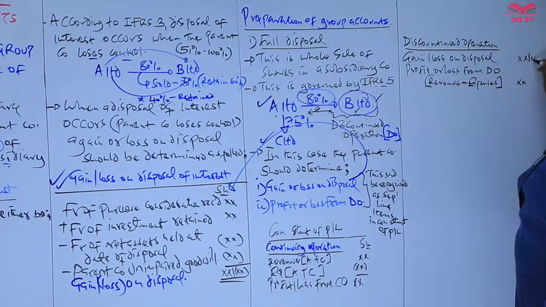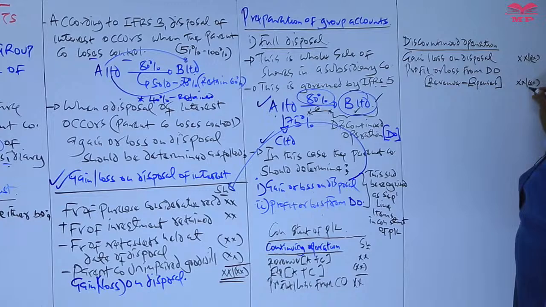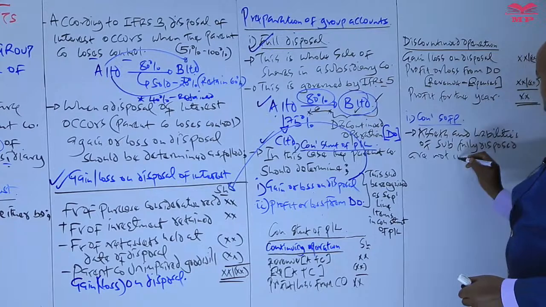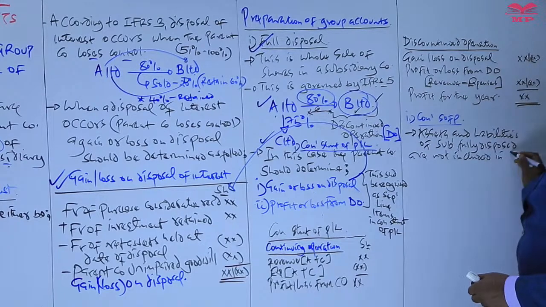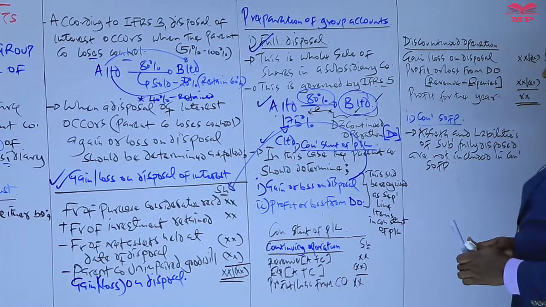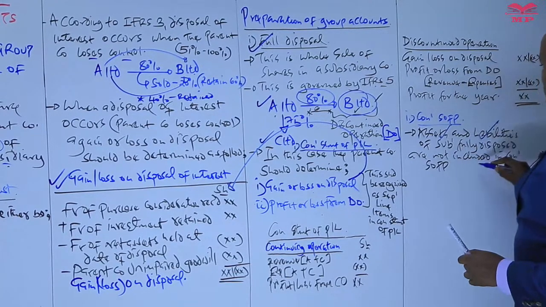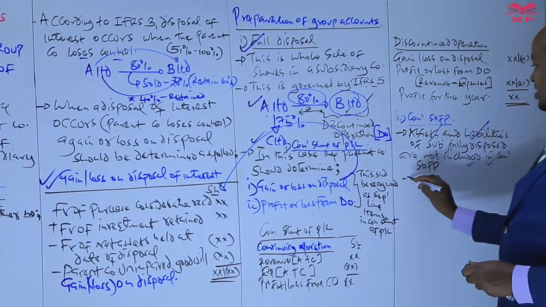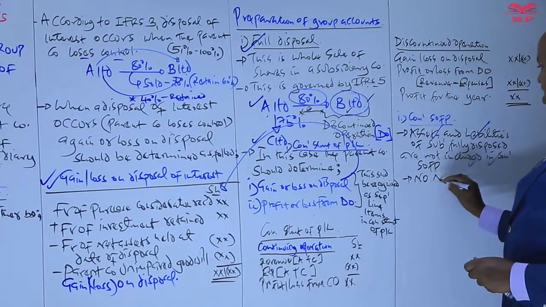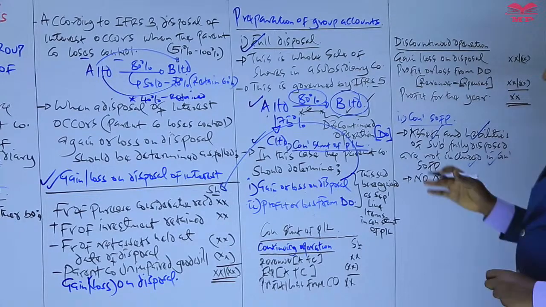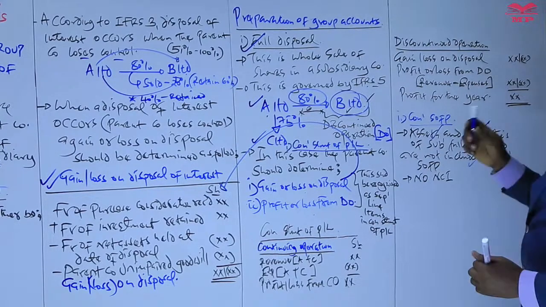So if it's a profit, you add. If it's a loss, we do what? We less here. And then we add that now to the profit on disposal. The assets and liabilities of that subsidiary will not be included in the consolidated statement of financial position. And equally, as far as that subsidiary is concerned, there will be no NCI. The minority shareholders will not be entitled to share the net assets of that subsidiary as at the end of what? Of there. That's basically how we deal with what you refer to as a full disposal.